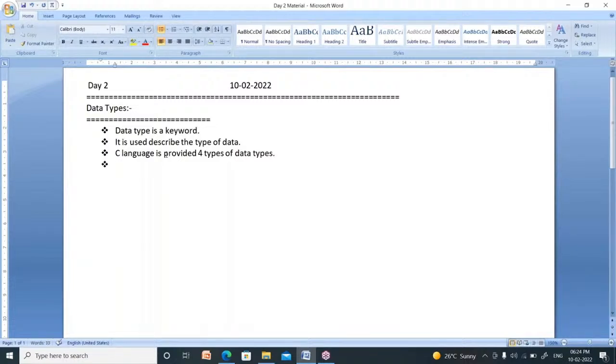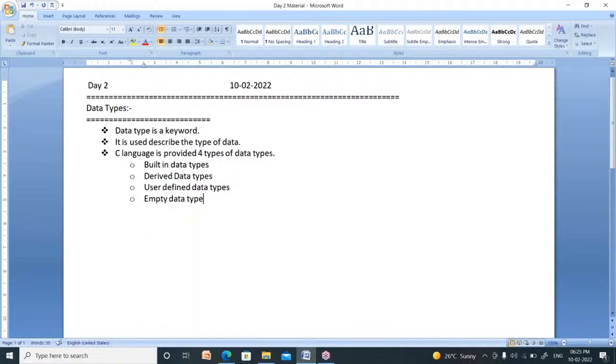What are those? One is built-in data types. The second one is derived data types. The third one is user defined data types. The fourth one is empty data type. These 4 are the data types available in C language.